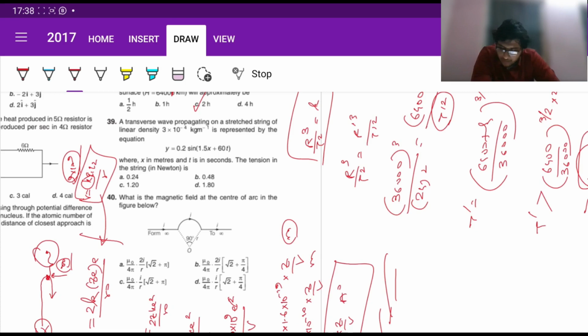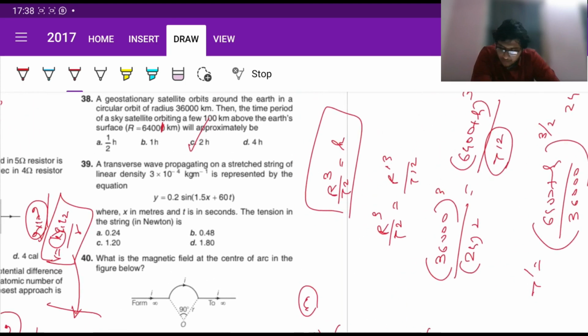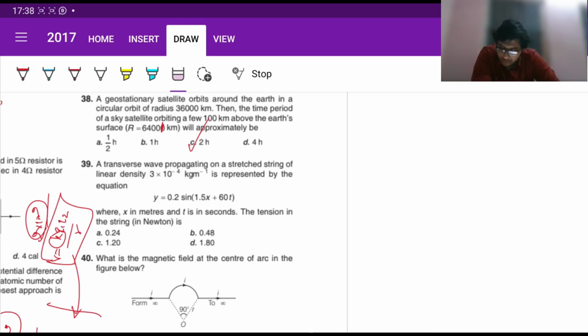Next 39, right? Okay. So question number 39. Okay, a transverse wave propagate. Wait, let me clean this up first. Been over an hour.